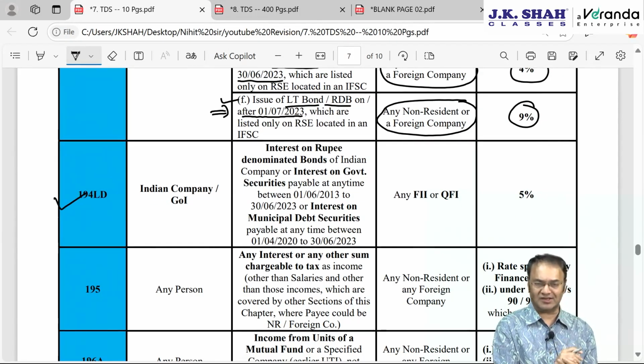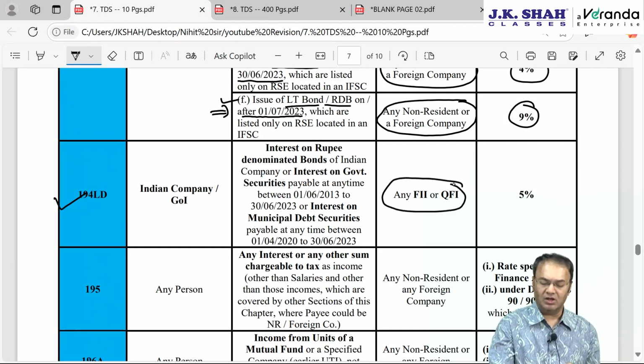194 LD is the next section. Here payee is FII or QFI. Interests are paid to foreign institutional investor or qualified foreign investor. This section also we had discussed in special rates of tax chapter 12.